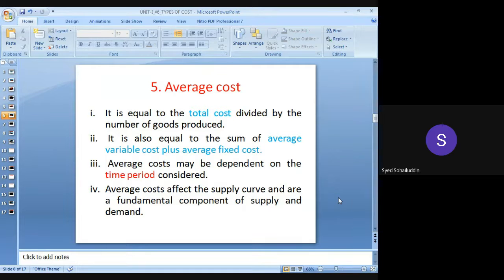So we can find out by dividing the total cost by the bulk amount, that is the number of products which have been produced in the factory. तो one item का amount निकाल सकते हैं, ठीक है ना. तो this will affect the supply chain. In some cases the amount will be more, and in some cases the amount will be less, ठीक है. This will affect the supply chain.